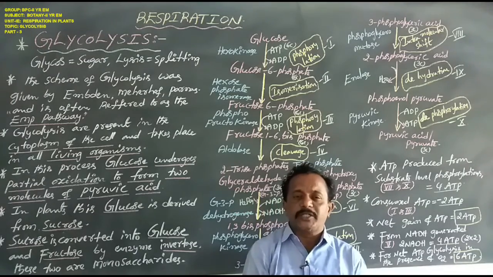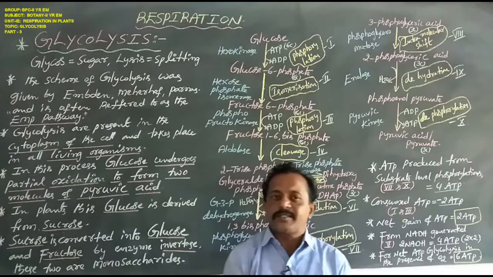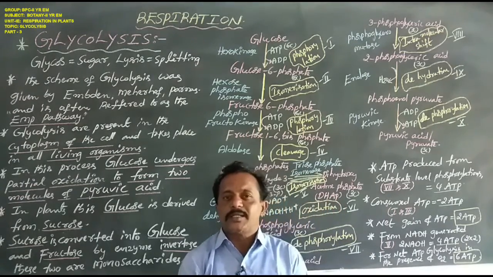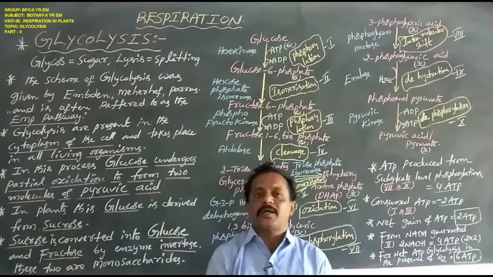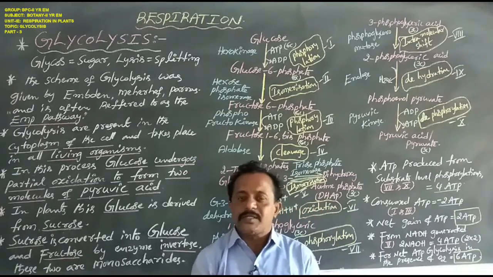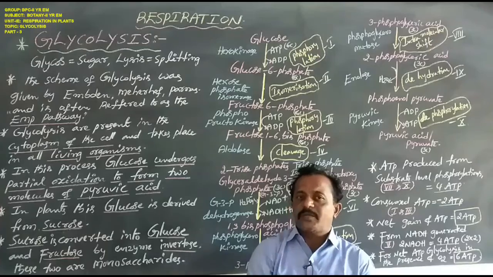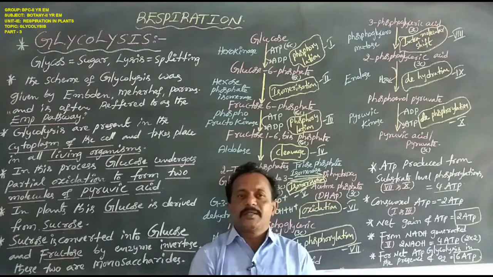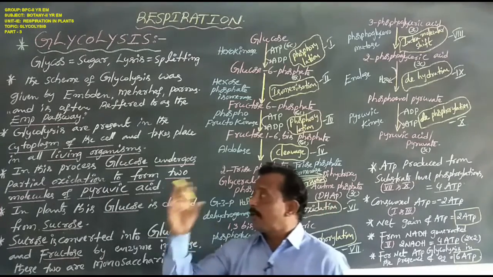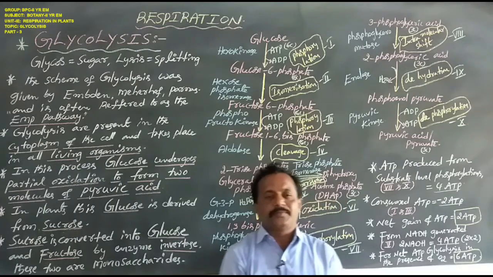Anaerobic respiration involves two steps: first glycolysis, second fermentation. Both occur in the cytoplasm of the cell. Aerobic respiration takes place in four steps: first glycolysis, second pyruvate oxidative decarboxylation, third the Krebs cycle, and fourth the electron transport system.